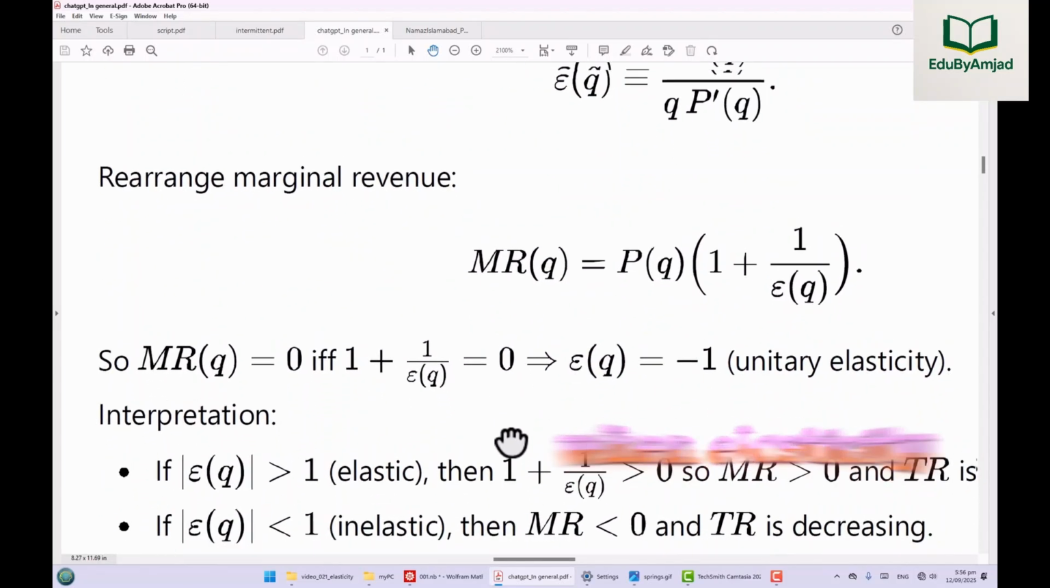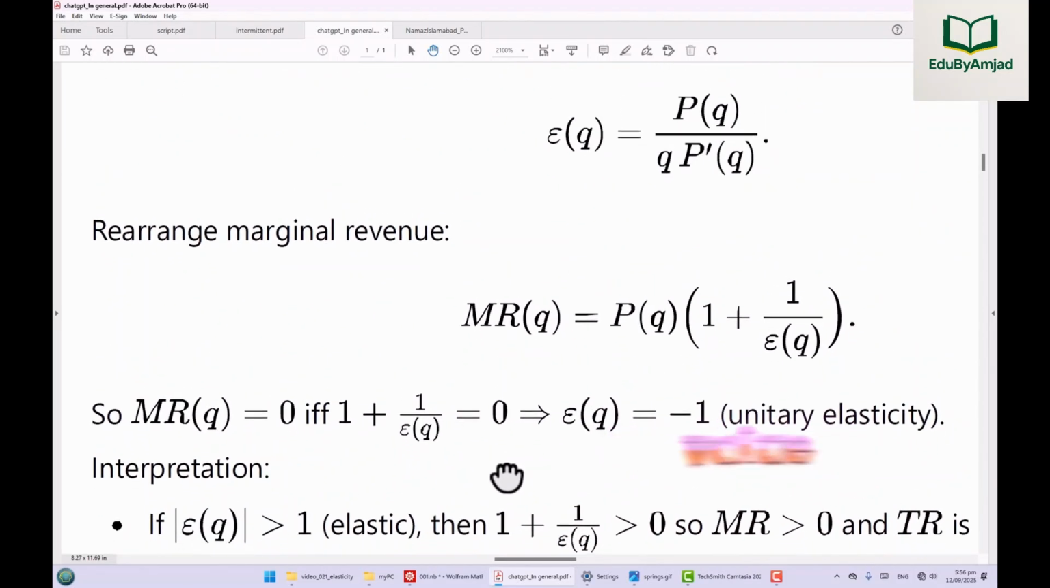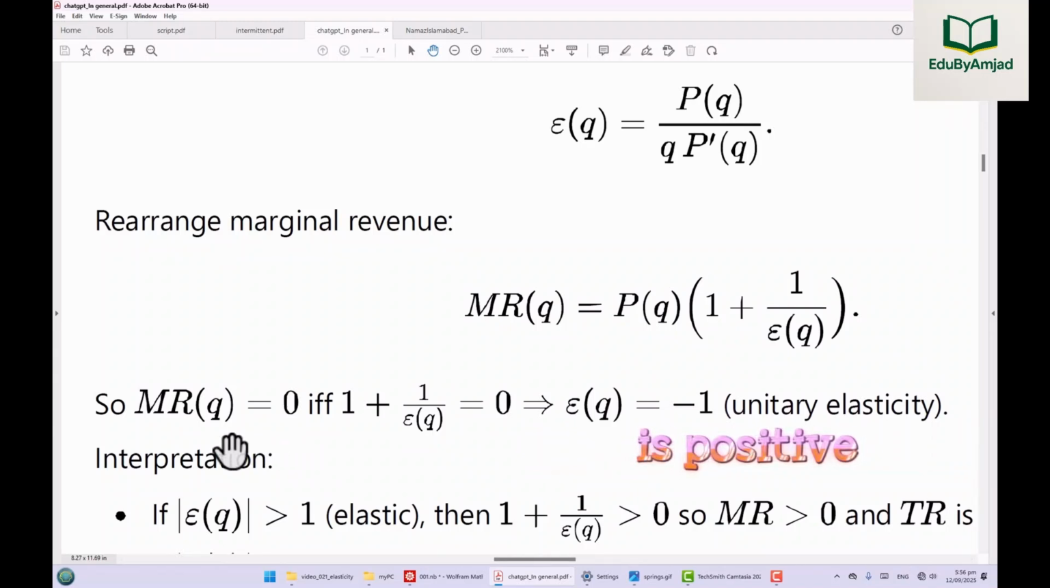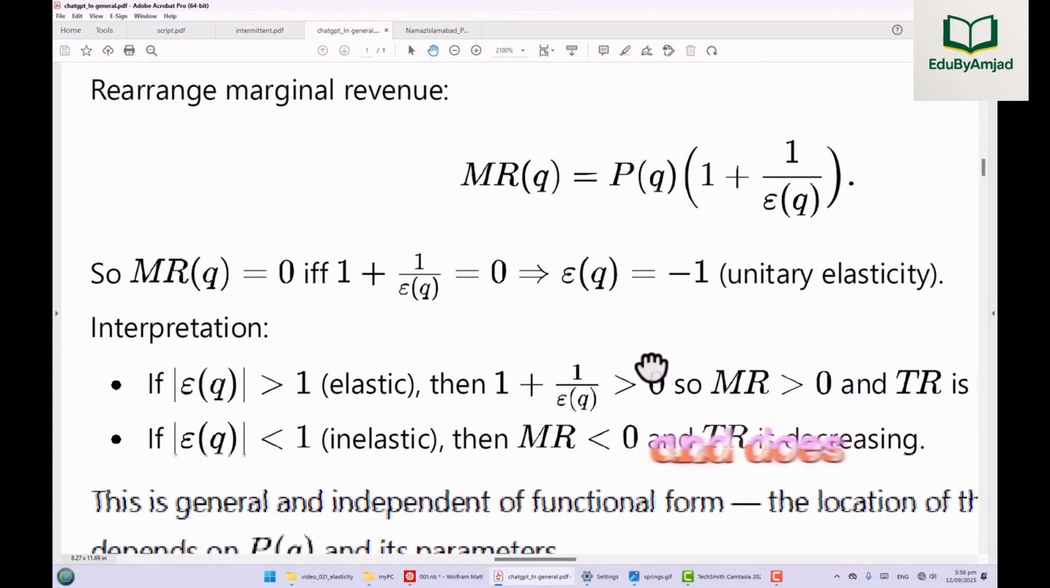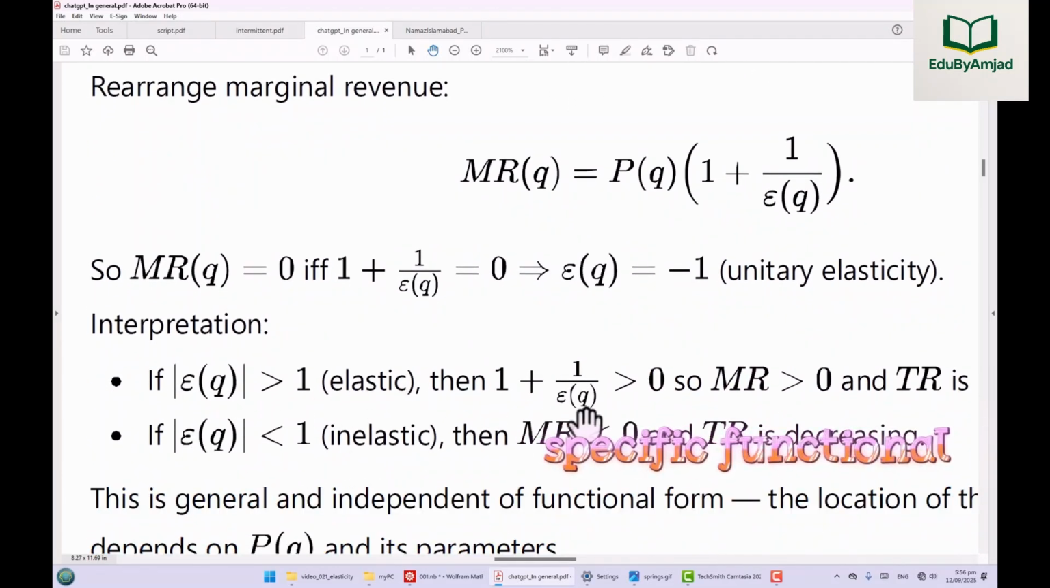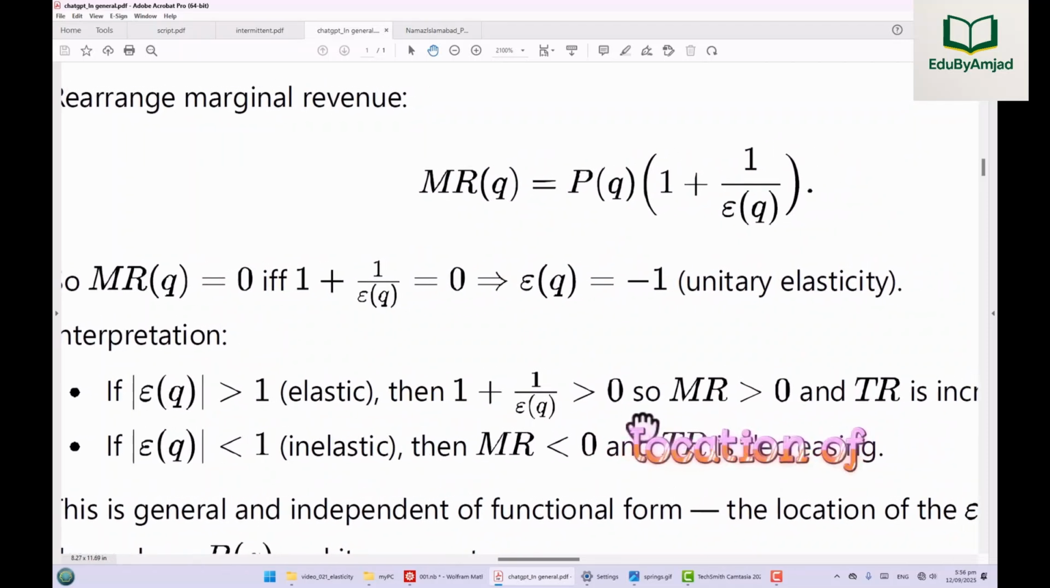When elasticity is greater than 1 in absolute value, marginal revenue is positive and total revenue increases. When elasticity is less than 1 in absolute value, marginal revenue is negative and total revenue decreases. This relationship is general and does not depend on the specific functional form. The exact location of the unit elastic point, however, depends on the form of P of Q and its parameters.